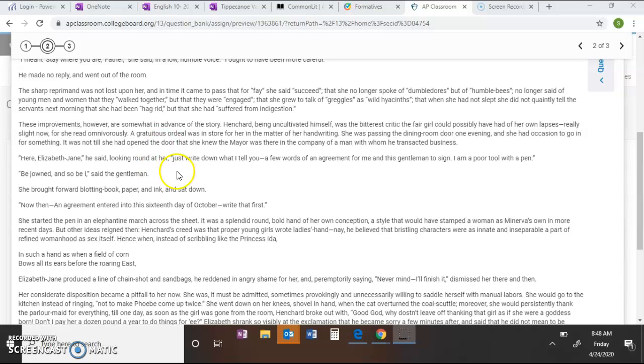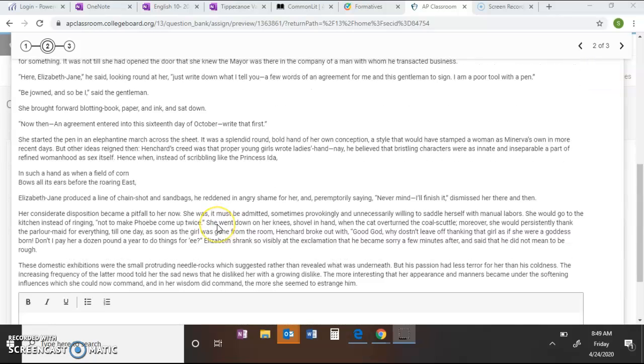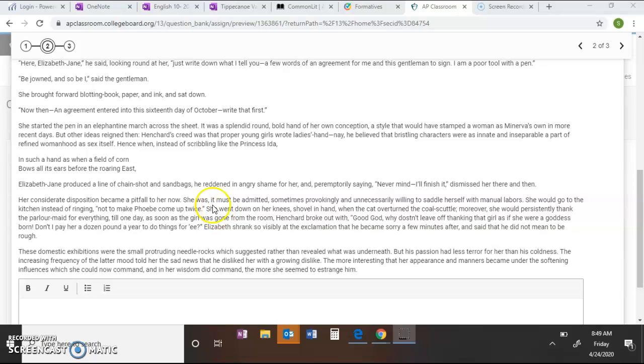So both of the men admit they have bad handwriting. Okay? She brought forth blotting book, paper, and ink, and sat down. Now then, an agreement entered into the 16th day of October. Write that first. So he's having Elizabeth, because it's assumed that women know how to write. That should be one of their finer attributes, is they have good handwriting. Okay? She started the pen on an elephantine march across the sheet.